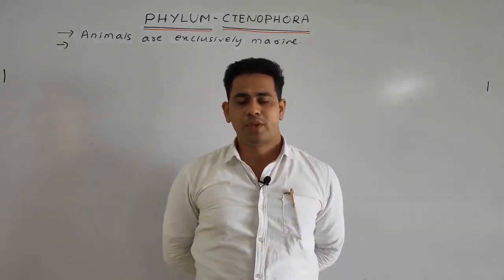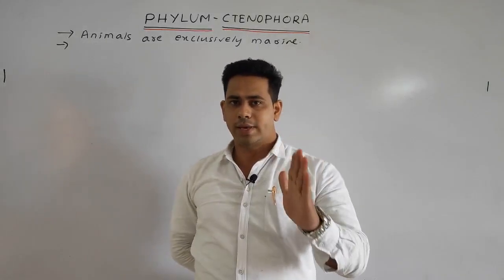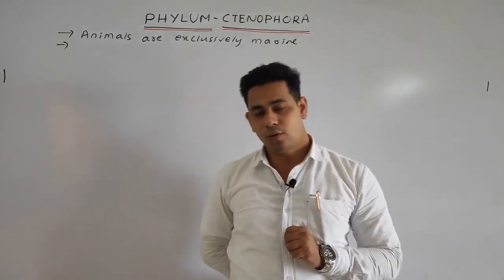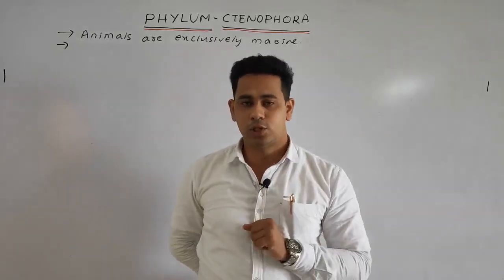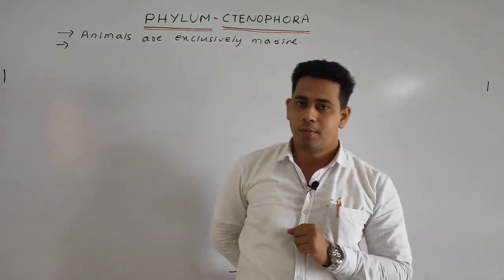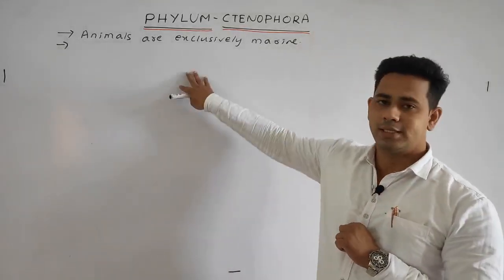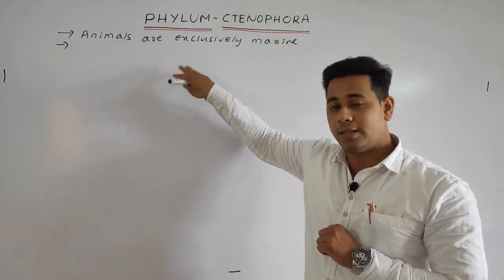Diploblastic means what? It consists of only the ectoderm and the endoderm. But we know that an undifferentiated layer is also present, that is called the mesoglea. In this case, some cells are also present in the mesoglea. Those are called the amoebocytes or the muscle cells.